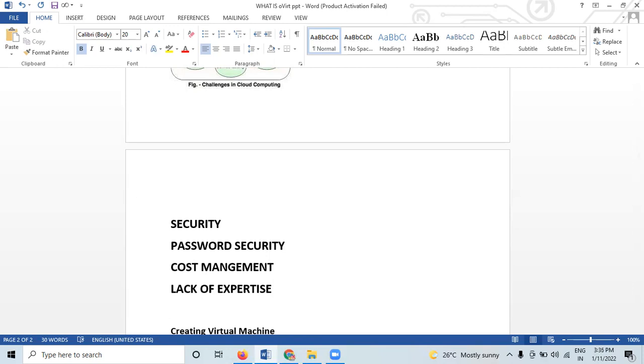There has been a consistent demand for a trained workforce who can deal with cloud computing tools and services. Hence, firms need to train their IT staff to minimize this challenge. Then, internet connectivity.